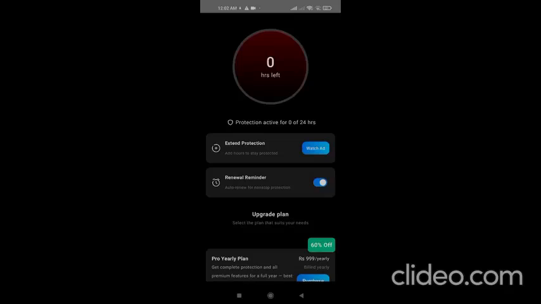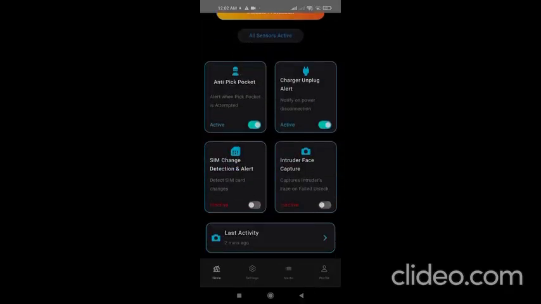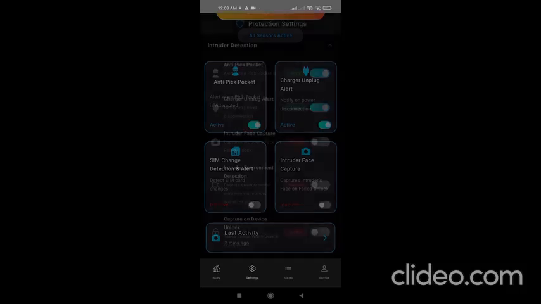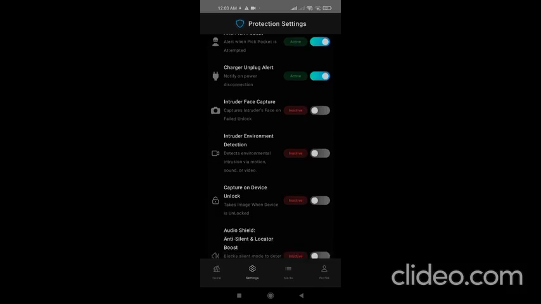The foreground service for camera is used to click a selfie or photo of intruders who unsuccessfully unlock the phone. The features such as intruder face capture, intruder environment detection, and capture on device unlock use the camera while the app is in foreground, using foreground service, or still present in the memory process.